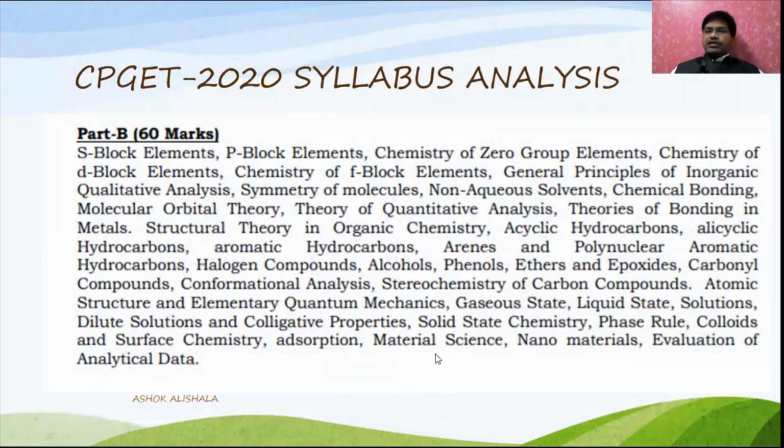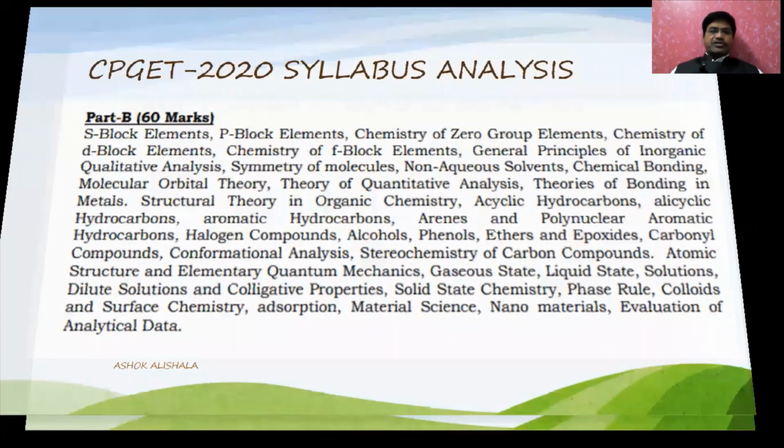The question paper includes these two parts, 40 plus 60 marks, and mainly four categories: inorganic chemistry, organic chemistry, physical chemistry, and general chemistry.